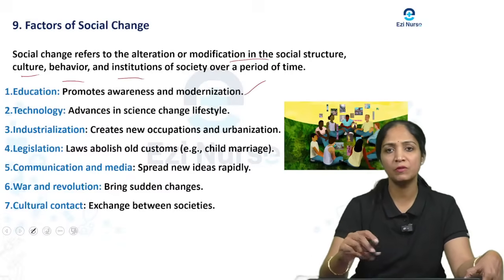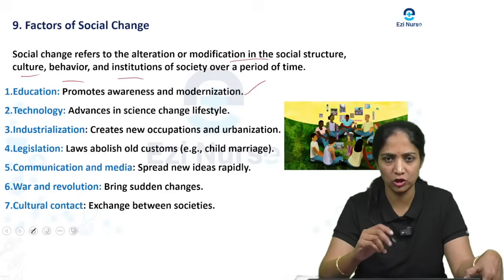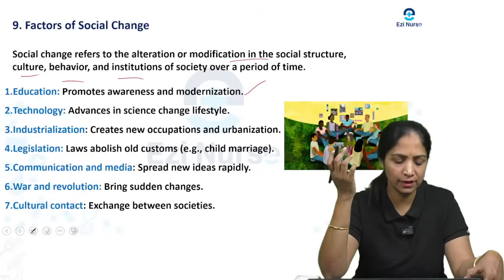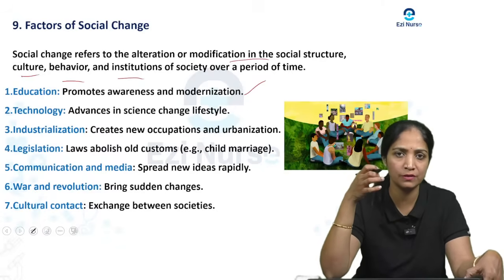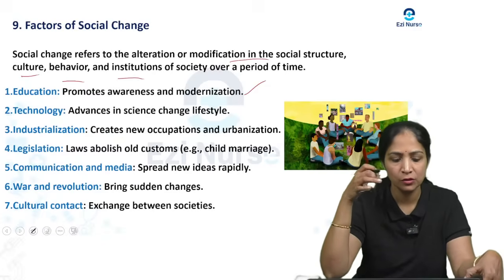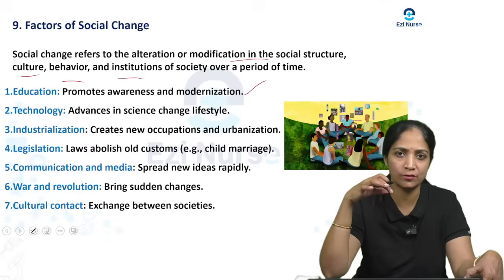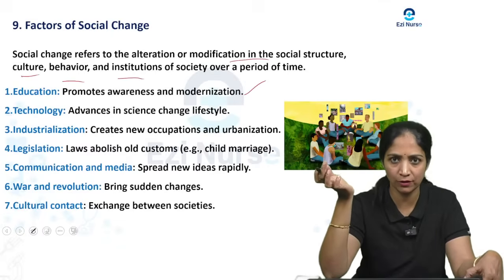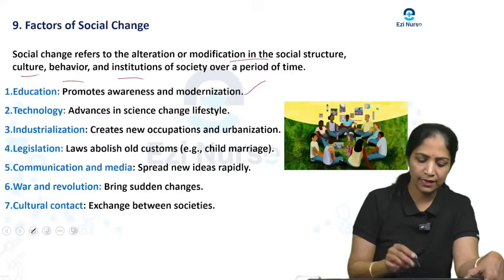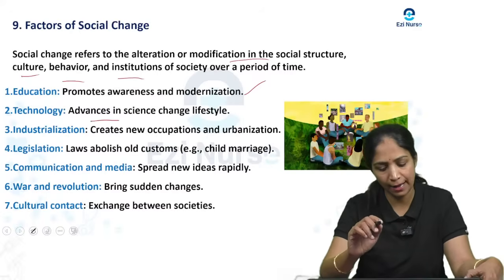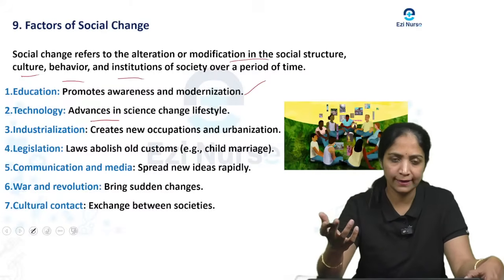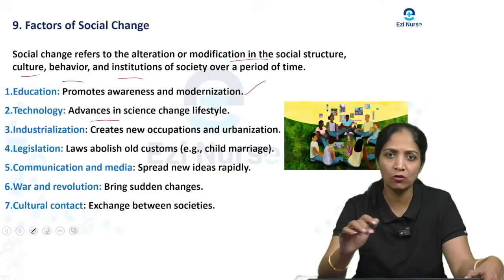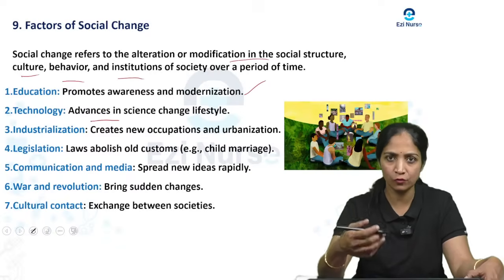Education promotes awareness and modernization, with advanced technology in education, and this modernization influences social change. People in society adapt to the social changes happening because of education, because of the knowledge that influences them. Next is technology. There are technological advances in science that change lifestyles. Nowadays there are a lot of technological changes happening in all setups, so that also influences social change.